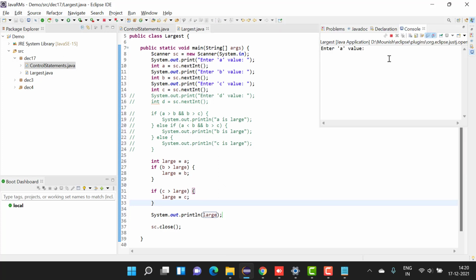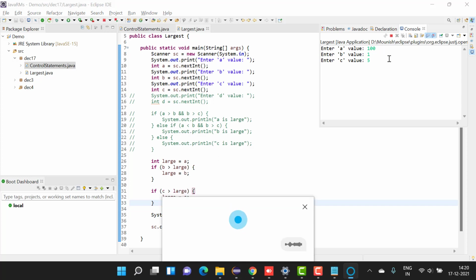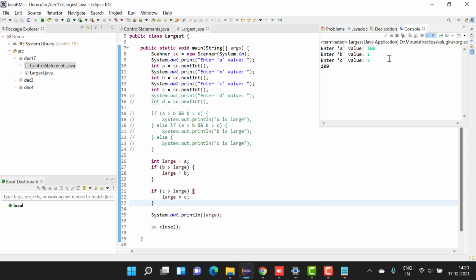Now I'm running the values. First, let me make A the largest value: A equal to 100, B equal to 5, C equal to 5. You get 100 as the large value. Got it? Now, I'll rerun the same code: 10, 100, 5. You get 100. You are getting B as the largest value. So this is the matrix.